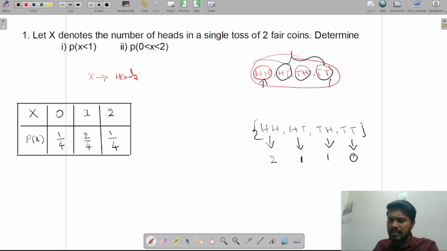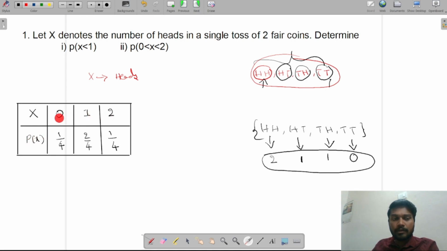No heads in the sense, can I say 0 x? See, these are called random variables. So that's what I denoted here as 0, 1, 2.